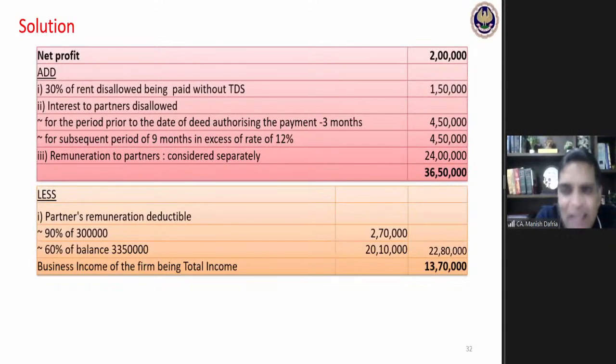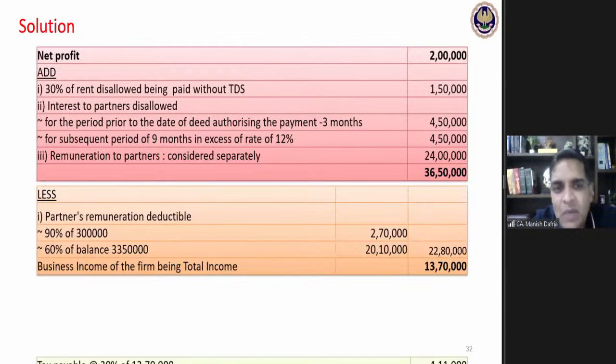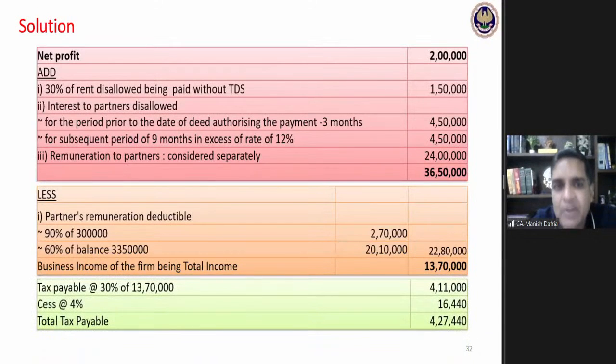Tax liability calculation is very, very simple. 13 lakh 70,000 is my taxable income. 30% of it is 4 lakh 11,000 tax, plus 4% cess. All in all, tax payable would be 4 lakh 27,440. Sumit Agrawal from Mathura, I got a correct answer from you. Sumit Jain from Jaipur, correct answer.